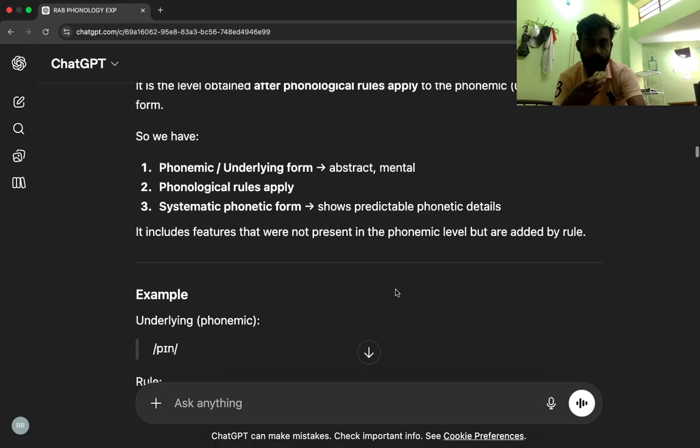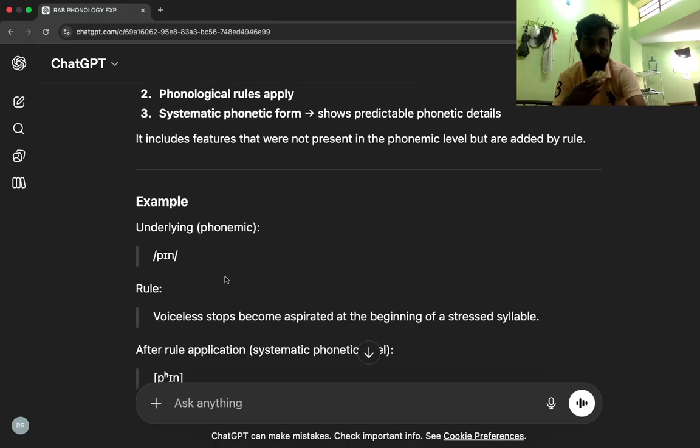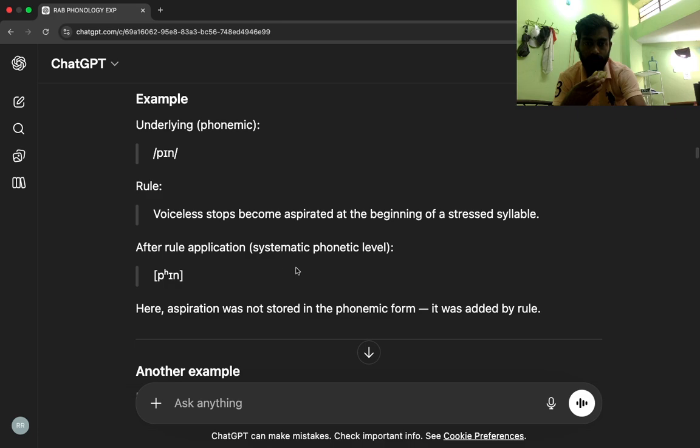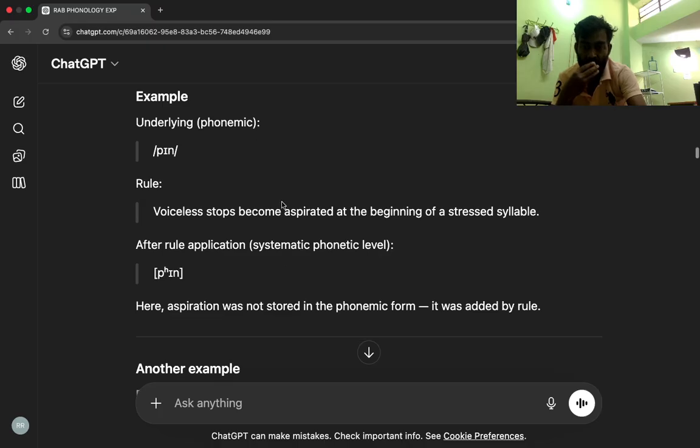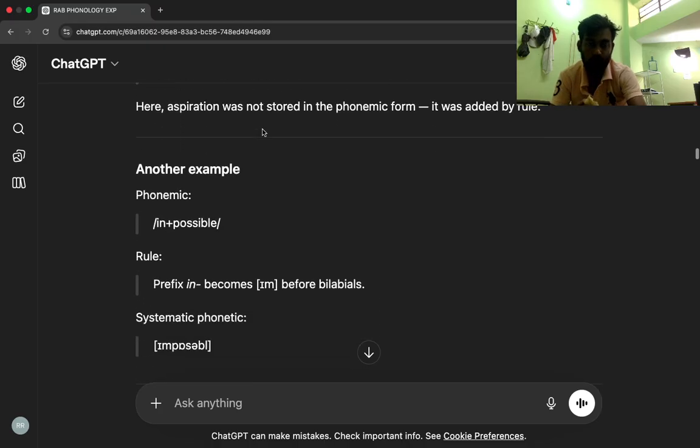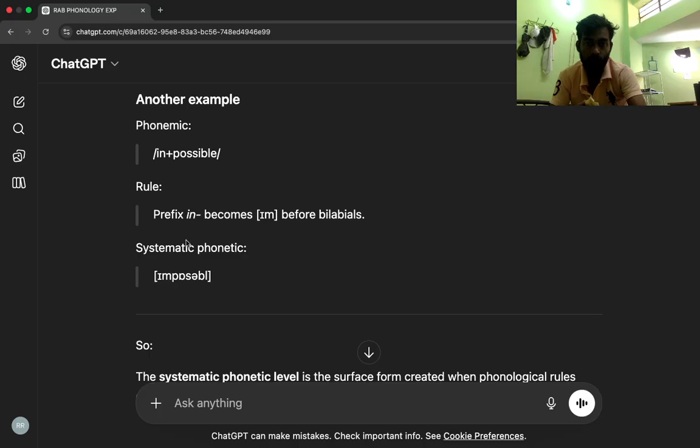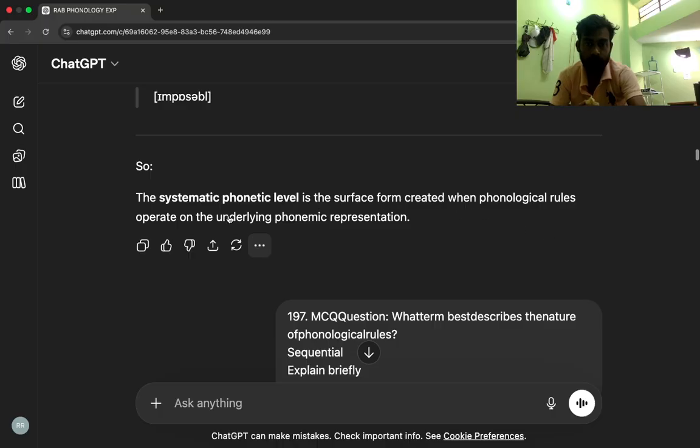Example, underlying, phonemic, slash pin slash, rule: voiceless stops become aspirated at the beginning of a stressed syllable. After rule application, systematic phonetic level, pin, aspirated. Here, aspiration was not stored in the phonemic form. It was added by rule. Another example, phonemic, in plus possible, rule, prefix in becomes m before bilabials, systematic phonetic, impossible. So, the systematic phonetic level is the surface form created when phonological rules operate on the underlying phonemic representation.